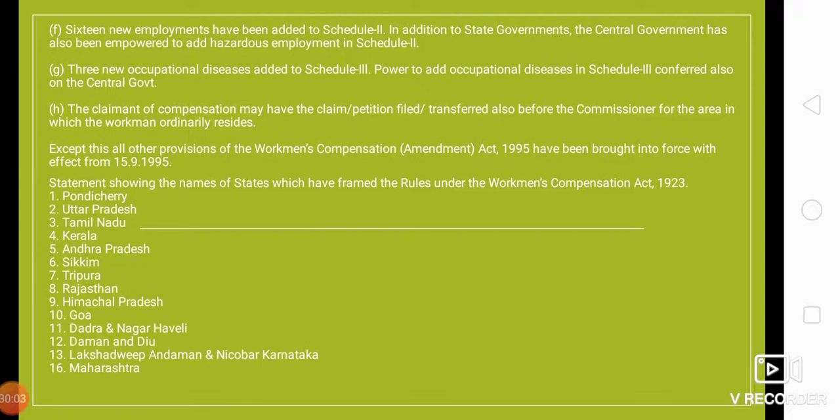The statement showing the names of states which have framed rules under the Workmen's Compensation Act 1923 is as follows. So these are the states which have framed rules under the Workmen's Compensation Act: Pondicherry, Uttar Pradesh, Tamil Nadu, Kerala, Andhra Pradesh, Sikkim, Tripura, Rajasthan, Himachal Pradesh, Goa, Dadra and Nagar Haveli, Daman and Diu, Lakshadweep, Andaman and Nicobar, Maharashtra, right, Karnataka. Okay.